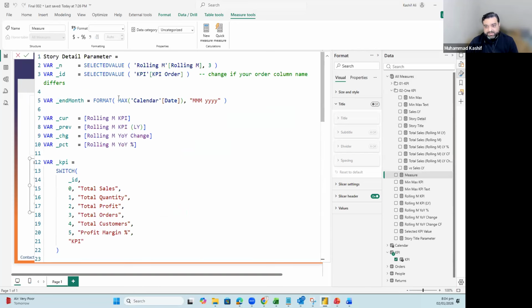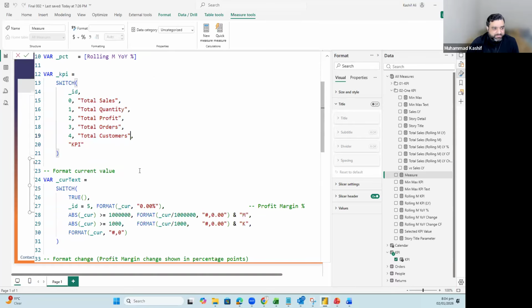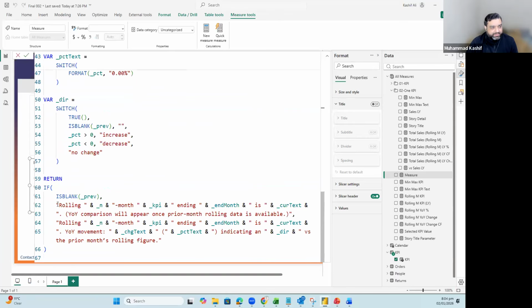The only thing which is added, as compared to the previous one, is this ID in KPI ID, and now this is also added, of course, because 0, 1, 2, 3, 4, 5. I've not added the percentage part. Now this is the text which is added.